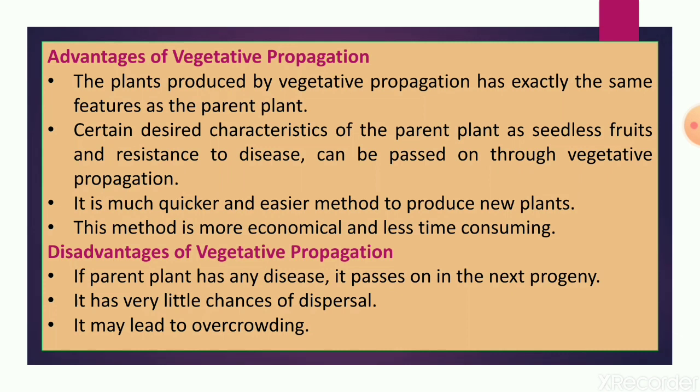When we study sexual reproduction, we will see there are two types of genetic material, one from the male parent and one from the female parent. When they cross together, a new type of genetic material will be there in the new plants. But in the plants produced by vegetative propagation, there is no genetic variation.